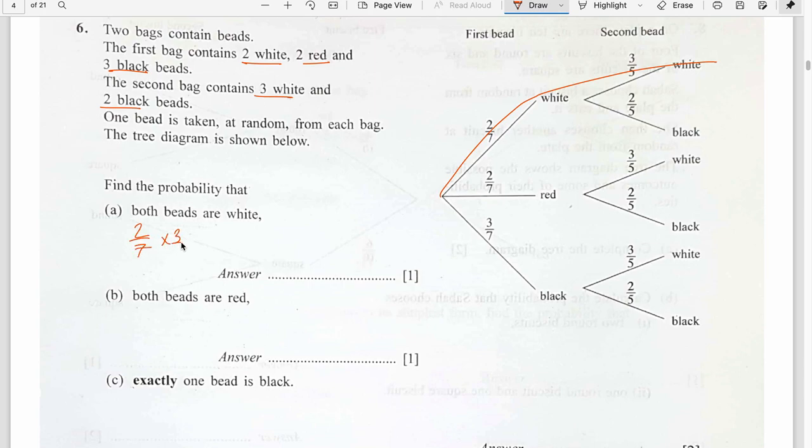So 2 by 7 times 3 by 5 is 6 by 35. Both beads are red. So first one red, and there's no other option for the second. So both red, 0.